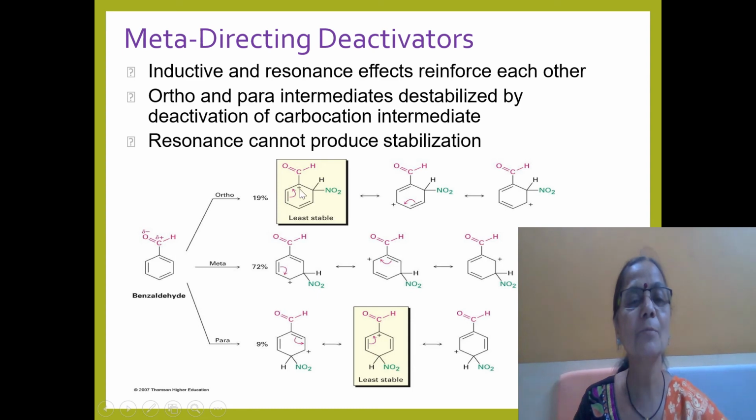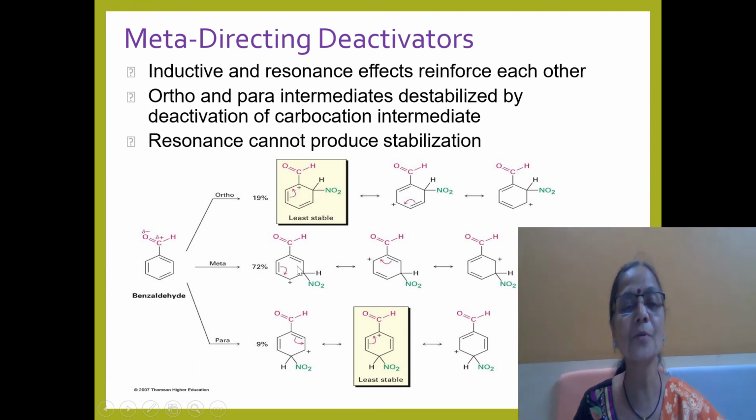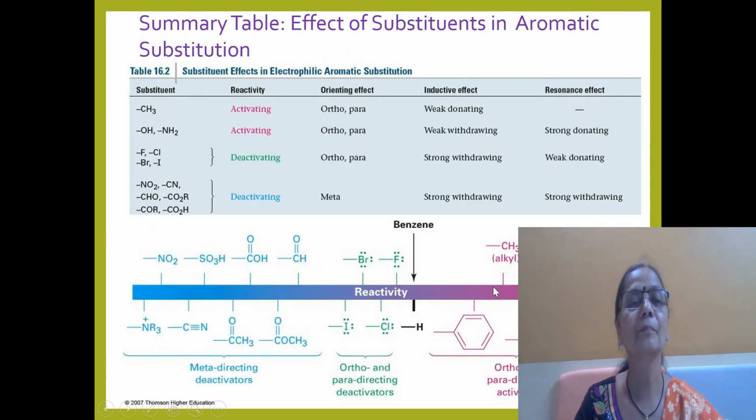The positive charge means it is electron deficient already, and the CHO group, being electron withdrawing in nature, tries to take electrons from it. Therefore this carbocation does not get stabilized in ortho or para attack. Such a structure is not possible in meta, and therefore electron withdrawing groups always give the meta product.